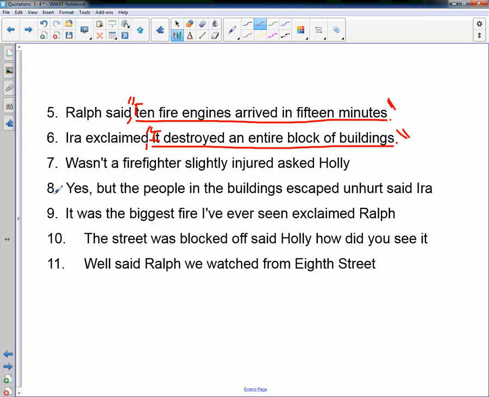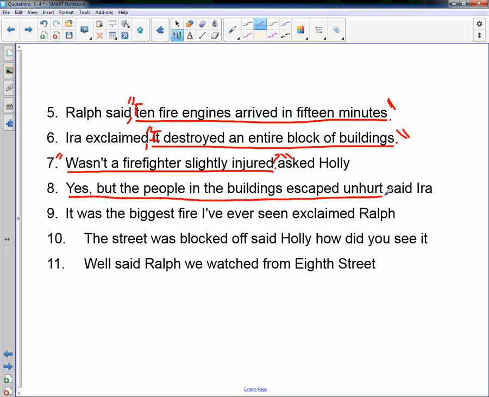Wasn't a firefighter slightly injured, asked Holly. She's saying, "Wasn't a firefighter slightly injured?" It's already got a capital letter, but it needs a question mark. I don't need a comma because the question mark is replacing the comma. I put quotes on both sides. Yes, but the people in the building escaped unhurt, said Ira. He's actually saying, "Yes, but the people in the building escaped unhurt."